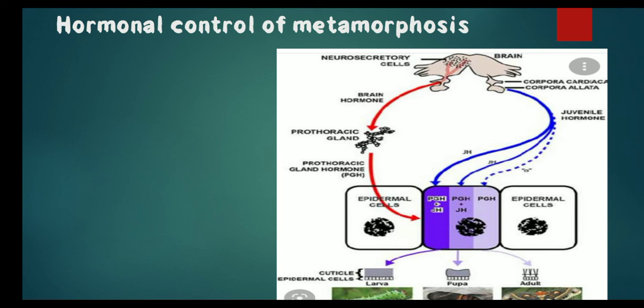The first one is the PTTH hormone, the prothoracicotropic hormone, which is secreted from the brain. It stimulates the prothoracic gland for the secretion of ecdysone hormone. The ecdysone hormone is not stored within the prothoracic gland; it is immediately secreted into the hemolymph after its production. The second hormone is the molting hormone, and the third hormone is the juvenile hormone, which is secreted from the corpus allatum present within the brain of the insect.